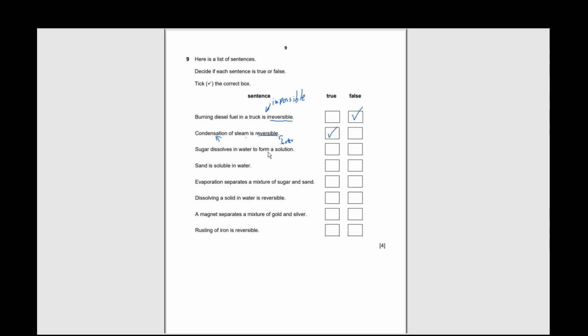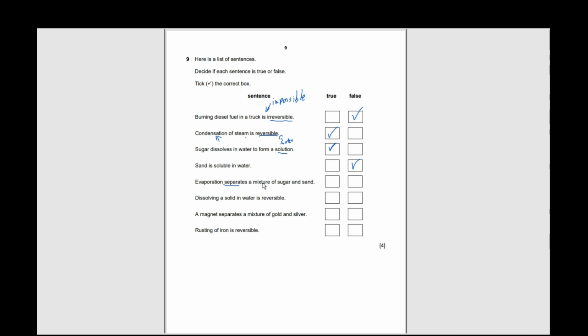Sugar dissolves in water to form a solution. It is true. Yeah, sugar can dissolve in water. Sweet water. Sand is soluble in water. Sand is insoluble in water. It will not dissolve in the water.